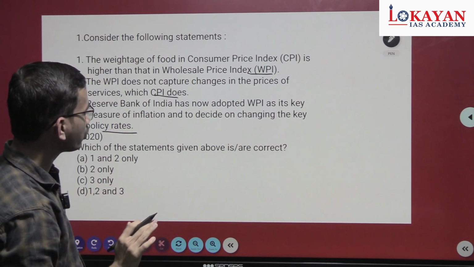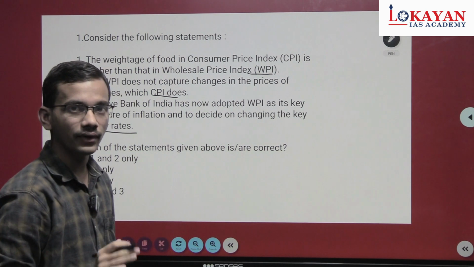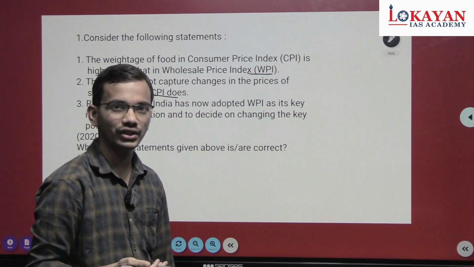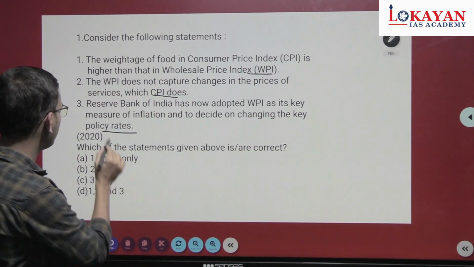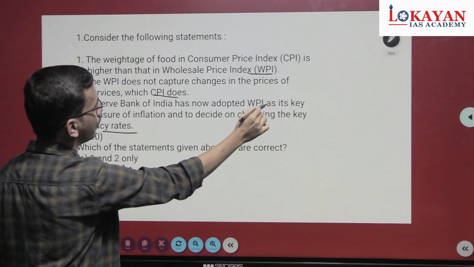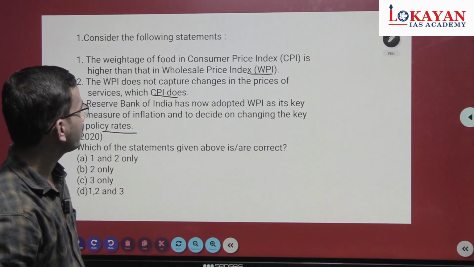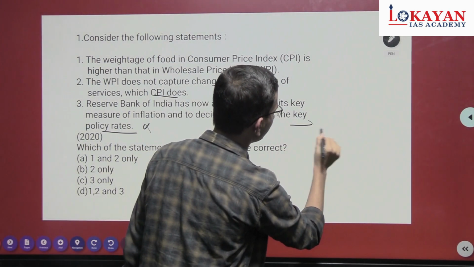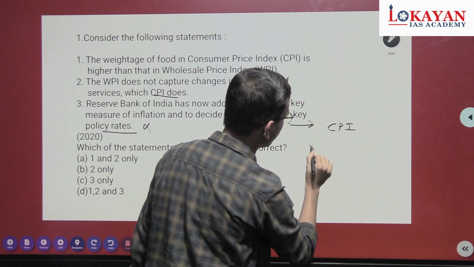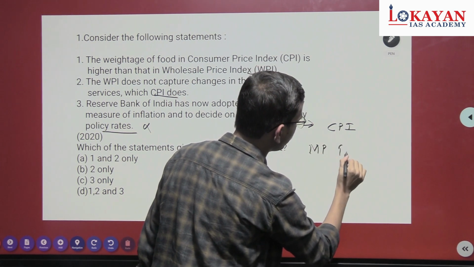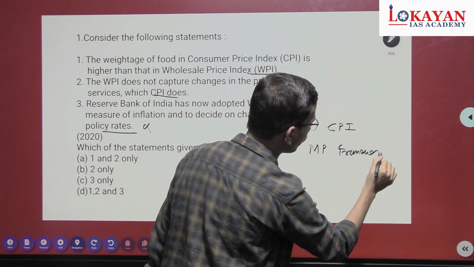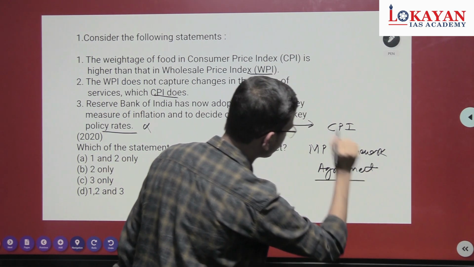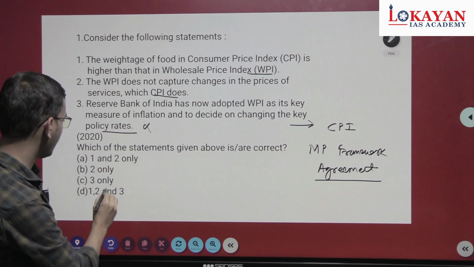Okay, there may be possibility that in the tension of the exam you may forget that in which index the food has larger share, etc. But remember this third statement, Reserve Bank of India has now adopted WPI as its key measure of inflation and decide on changing key policy. It's wrong one, because Reserve Bank uses CPI as per Monetary Policy Framework Agreement. Okay, so third statement is wrong. Eliminate third.